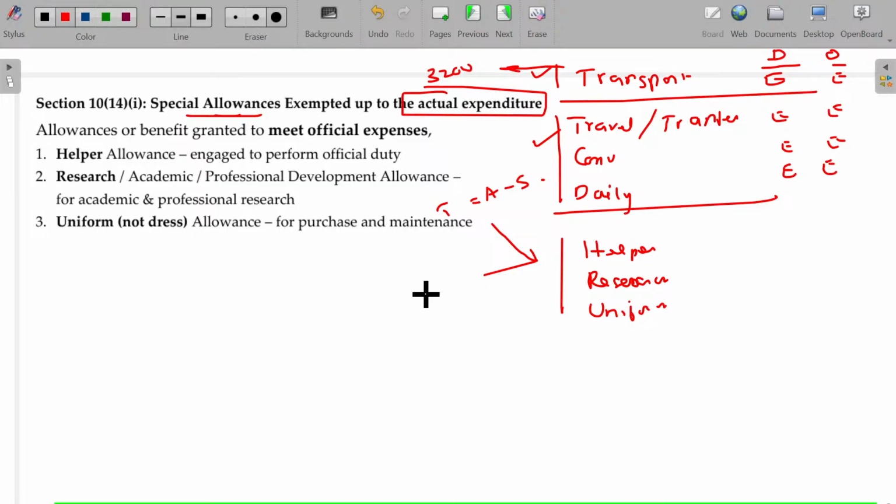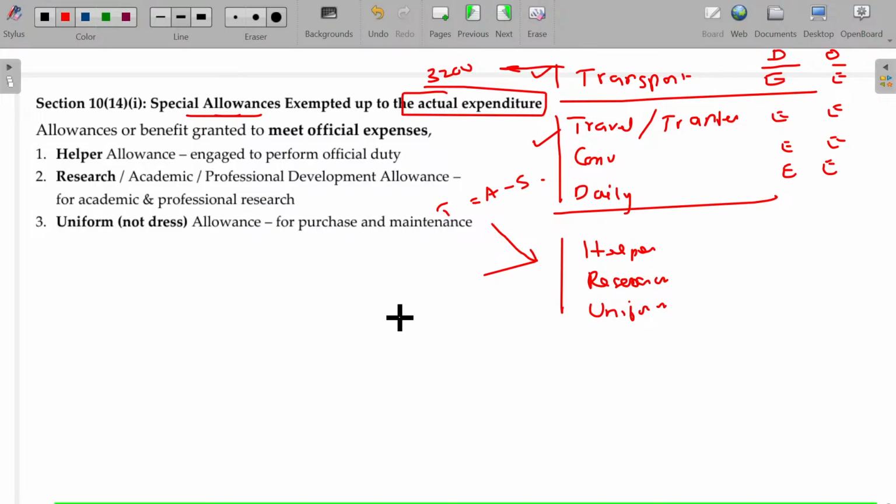For performing any official work, if you yourself cannot do it, then you demand some additional helpers for doing that. For example, the employer asked you to parcel the bike from one place to another place, book and send that in train. So, how can I pick and parcel, sir? You get a helper there. For the helper, if you are paying any amount, say 200 rupees or 300 rupees, you can get the same 200 or 300 rupees from the employer.